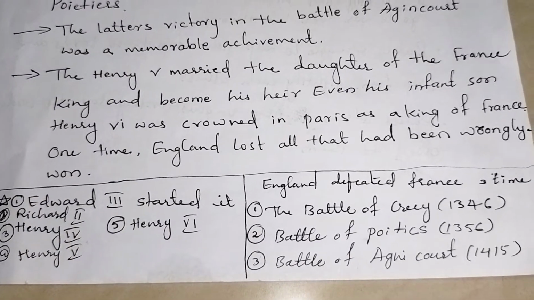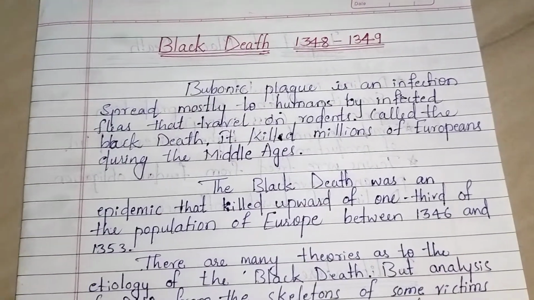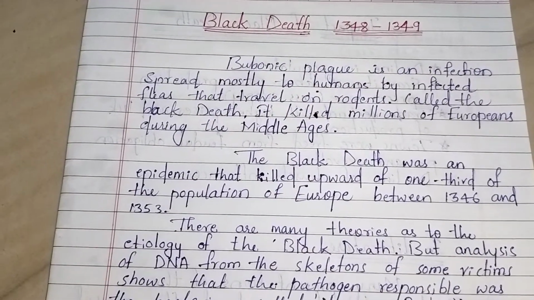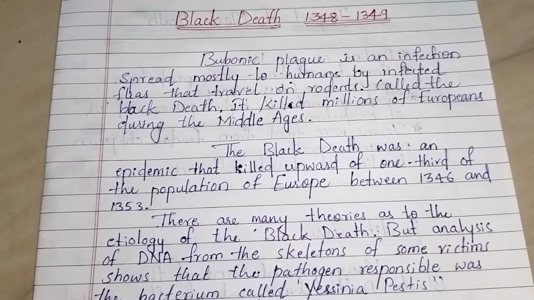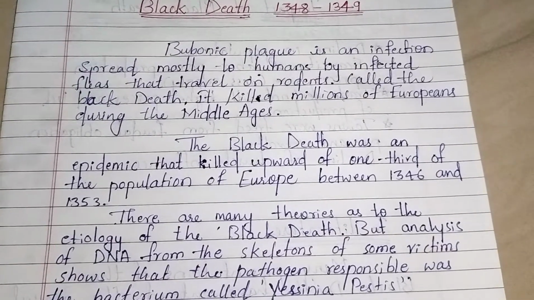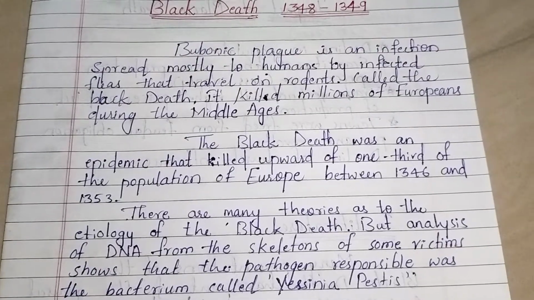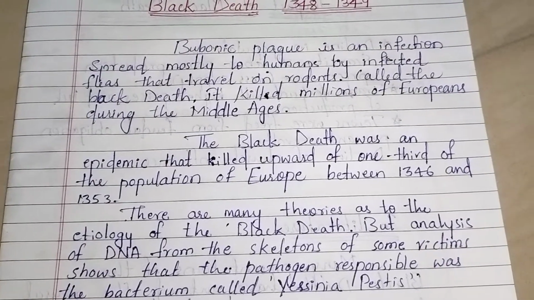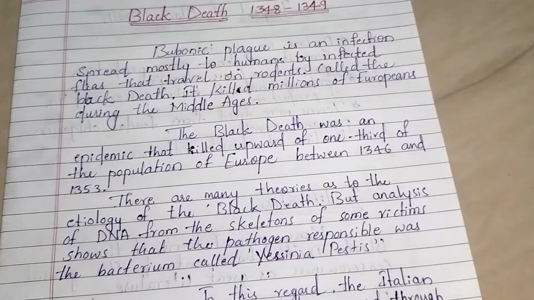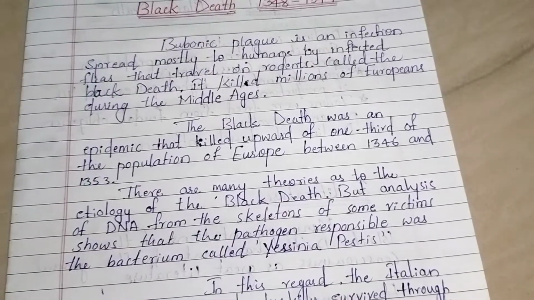Now let's see the second one, the Black Death. 1348 to 1349. Bubonic plague is an infection spread mostly to humans by infected fleas that travel on rodents, called the Black Death. It killed millions of Europeans during the Middle Ages. So we can see the example of the COVID pandemic.